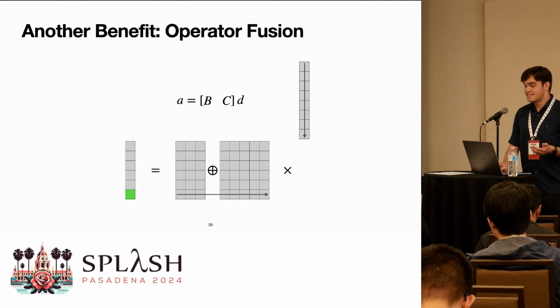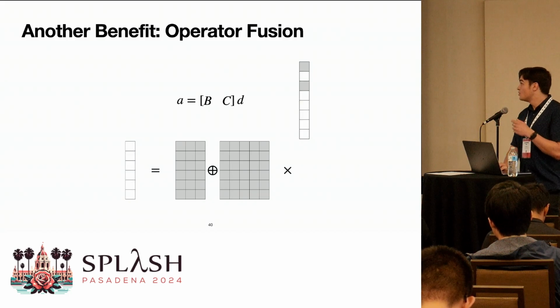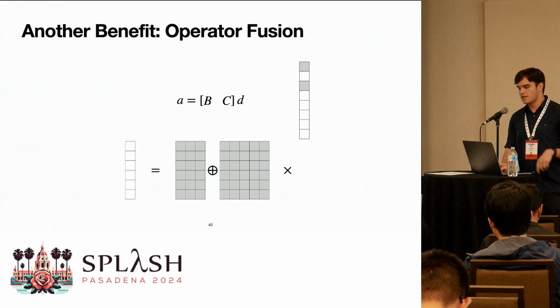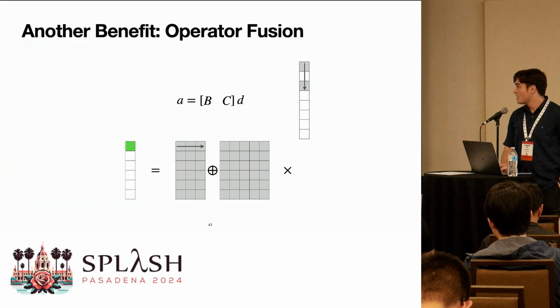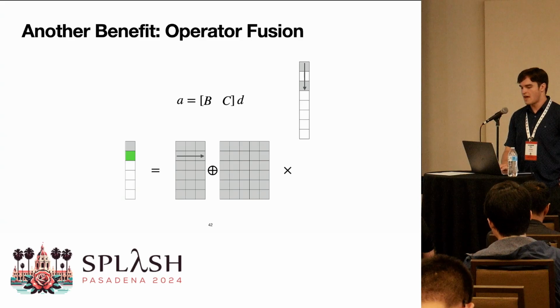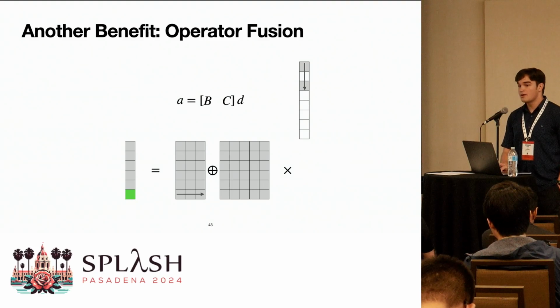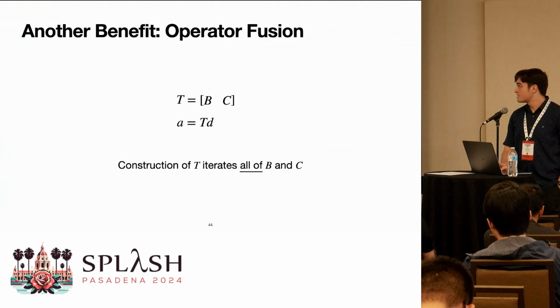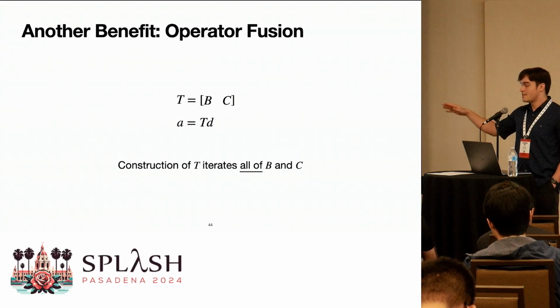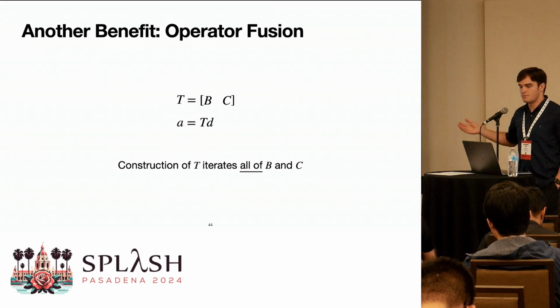But consider the case that D is sparse. We only have 2 elements now in the beginning chunk. To compute the first element of A, we only need to iterate over B, right? We can completely skip iterating over C. And that's the case for all of the elements of A. If we do not perform fusion, and we first compute a temporary that is equal to the concatenation of B and C, and then multiply the temporary by D, we have to construct this temporary that iterates over all of B and C. And that can be really expensive.